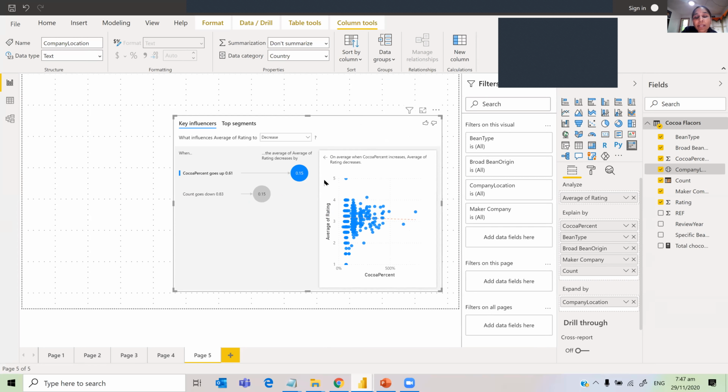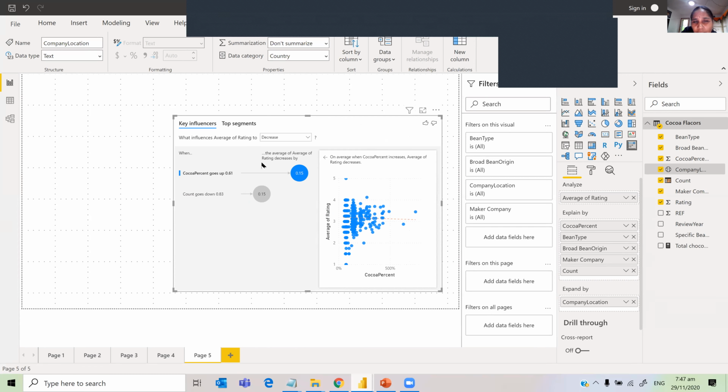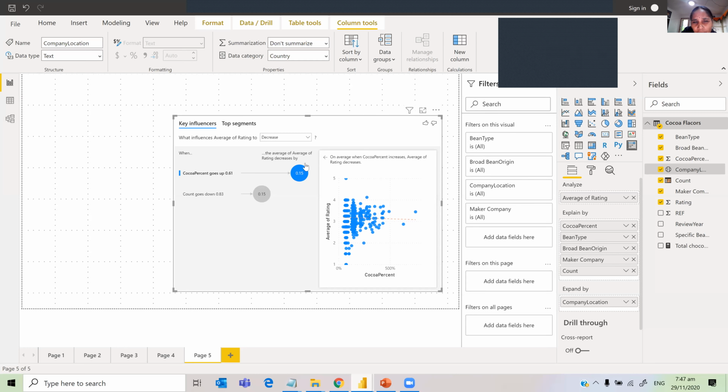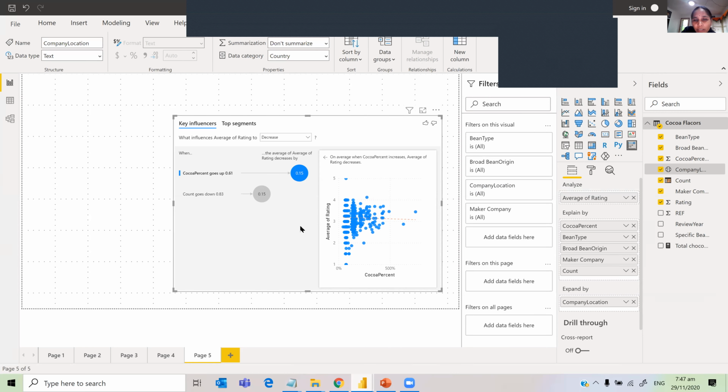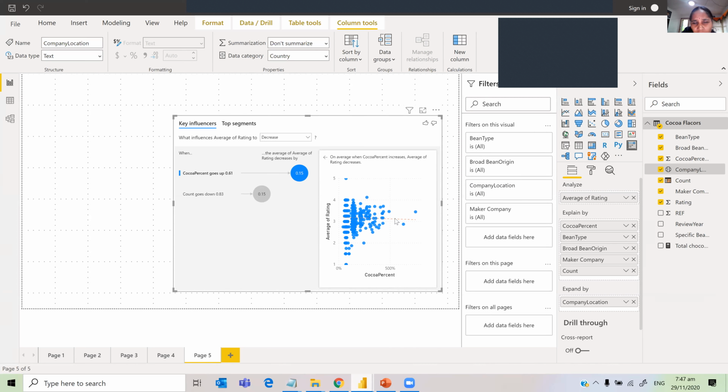This should be read like this: when cocoa percent goes up to 0.61, that is 61%, there is a likelihood of the average rating decreasing by 0.15. Sorry, not 15%, 0.15. Whereas the mean here is 3.19 or something like that. So that's how you can interpret that.